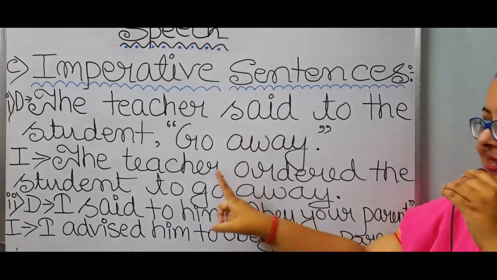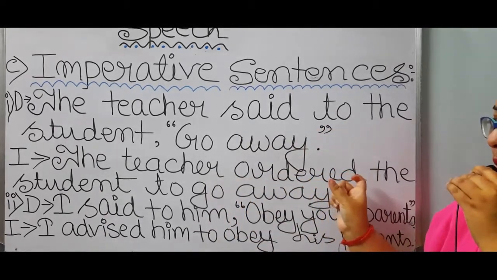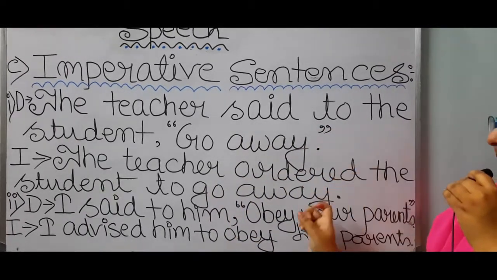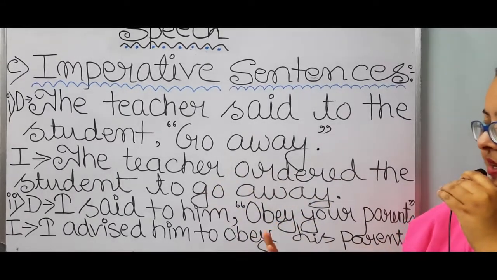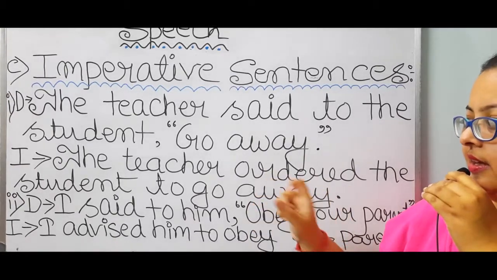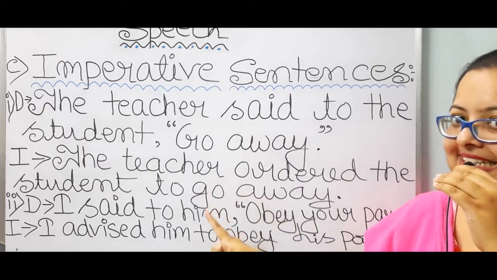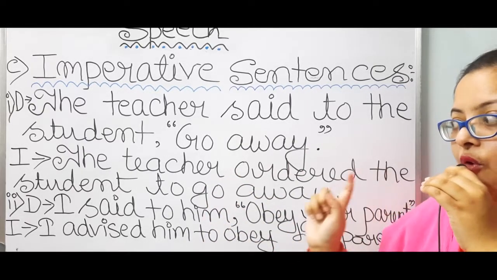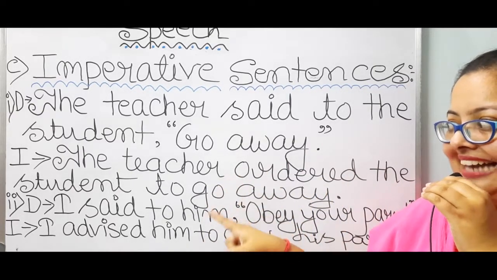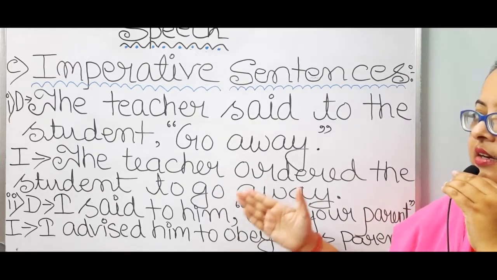So, the teacher is remaining same. Said to is turning to ordered. Then, the student will be same. Go away will be over here, but before that, to will be added. According to the rule, over here, to will be added to go away. Next, number 2.